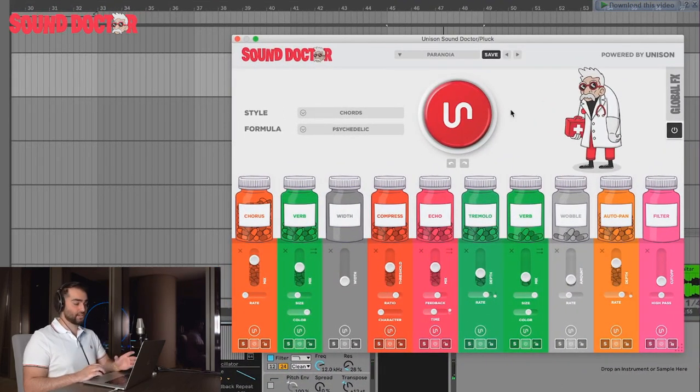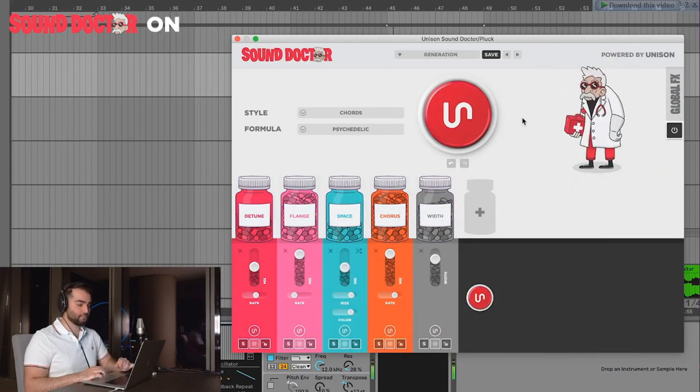So a processing chain like this could take you half an hour or maybe an hour to do by yourself with a whole bunch of separate plugins, and your CPU usage is going to go up. With this, it's all in one and you can generate it with one click. So let me try something else maybe.